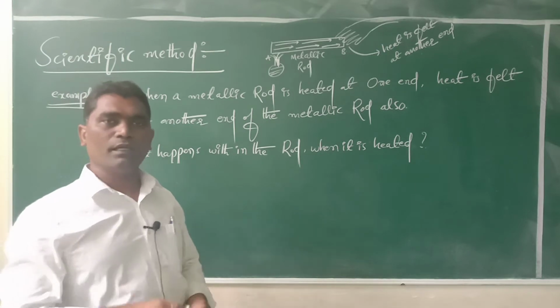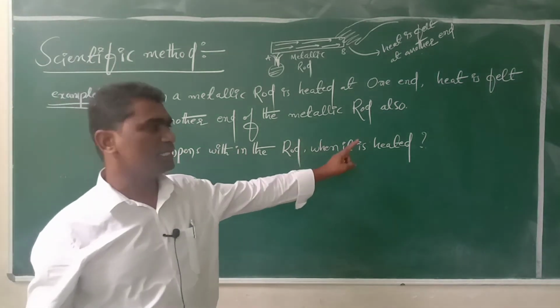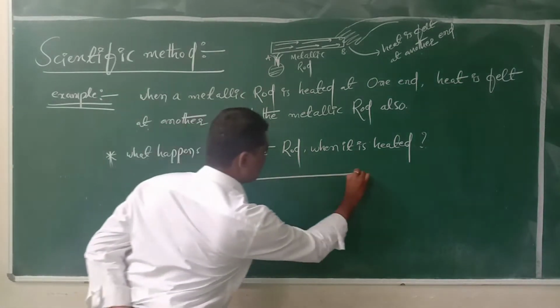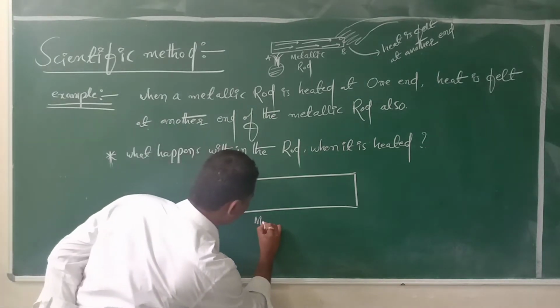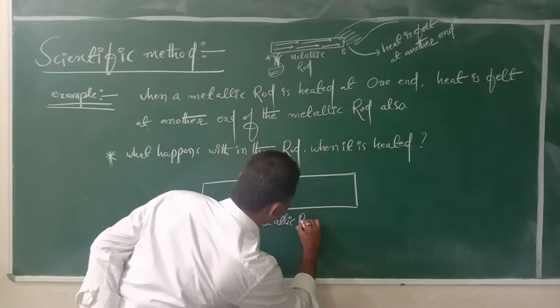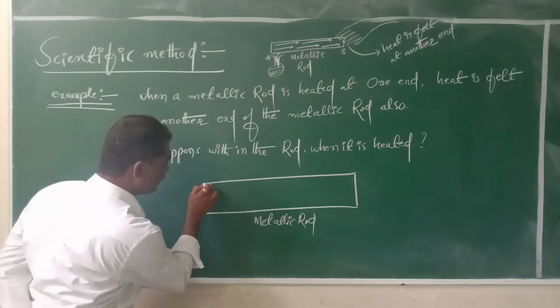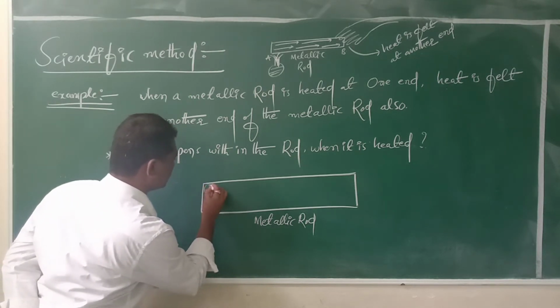Okay students, just now we discussed what happens within the rod when it is heated. For example, students, this is a metallic rod. Here atoms are there inside the metal.